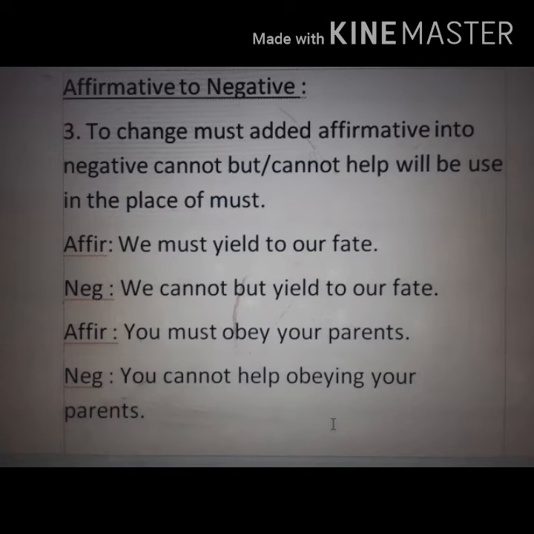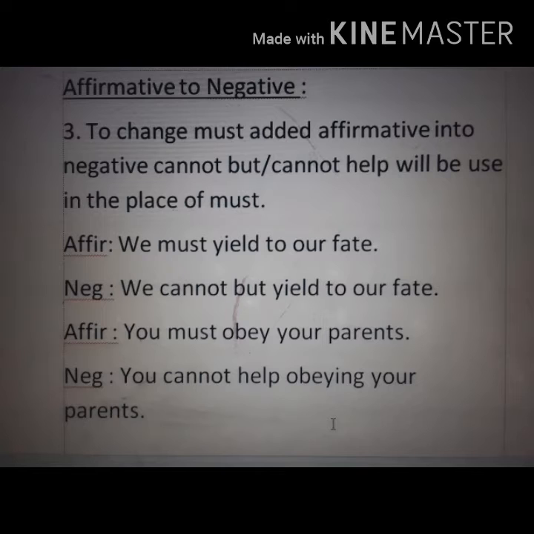Now the next rule, that is must added affirmative sentence. To change must added affirmative into negative, cannot but or cannot help will be used in the place of must.